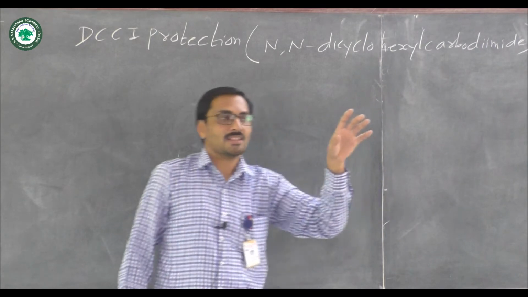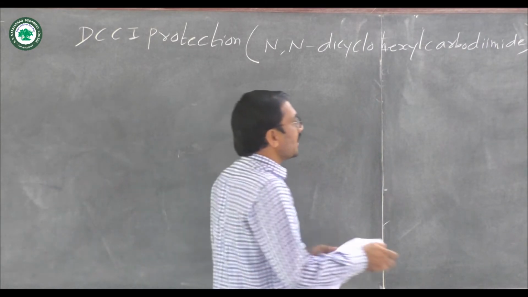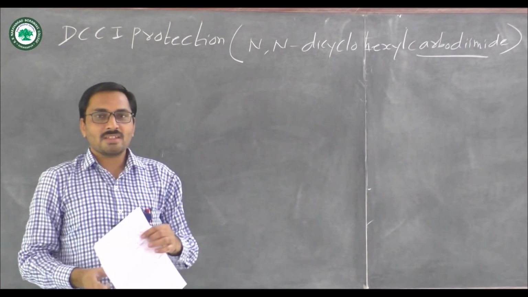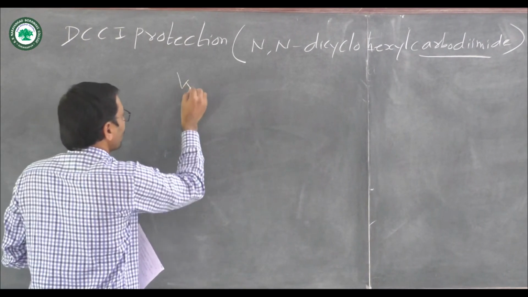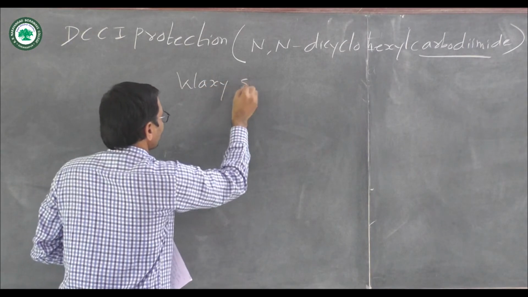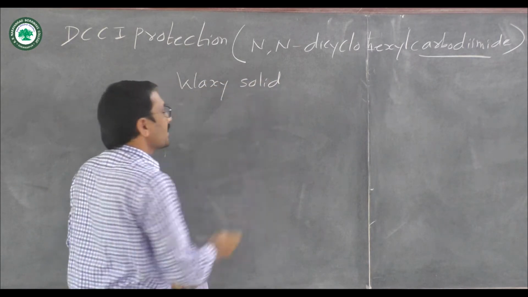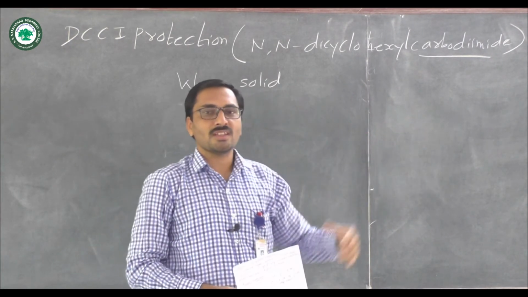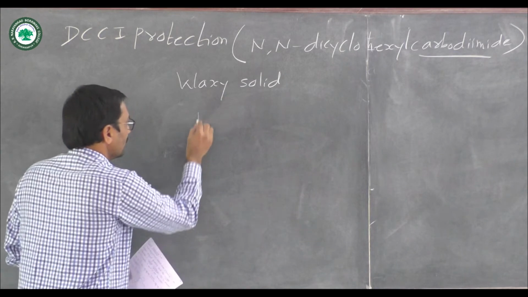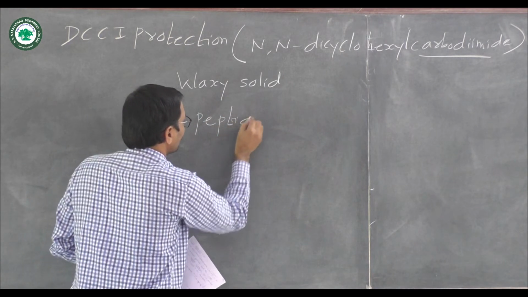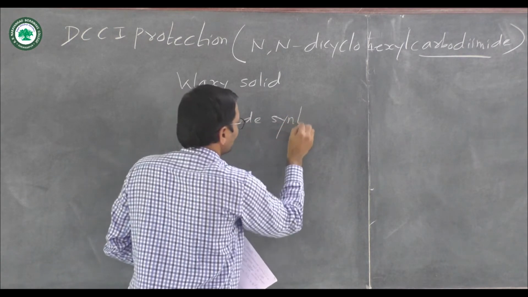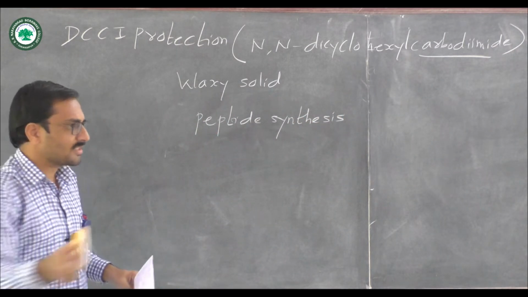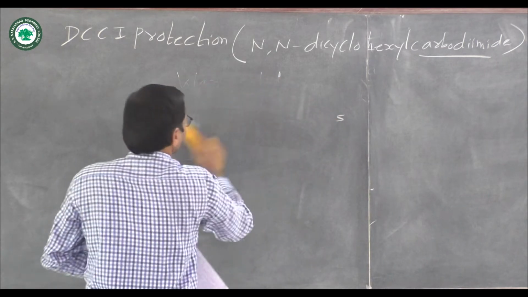So DCCI belongs to the carbodiimide category. DCCI reagent is a waxy solid and generally it is used in peptide synthesis. We will see one example.